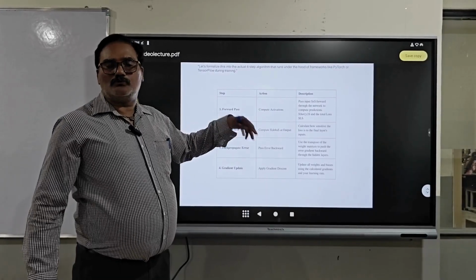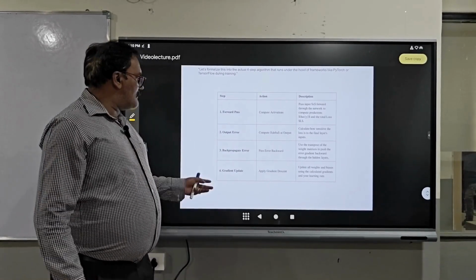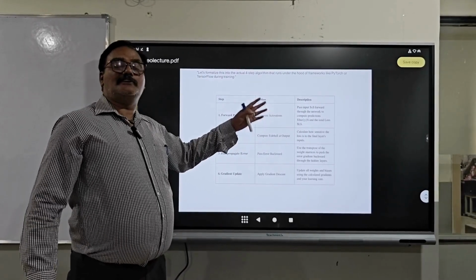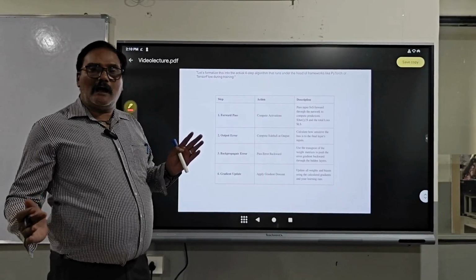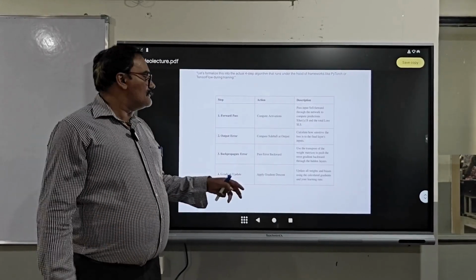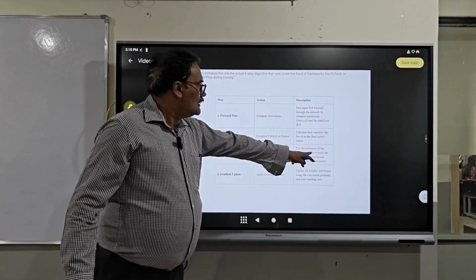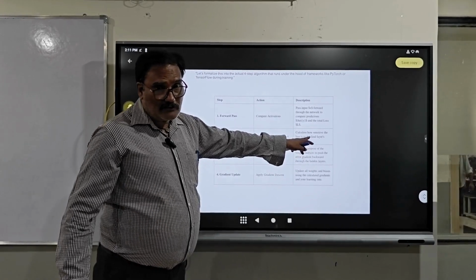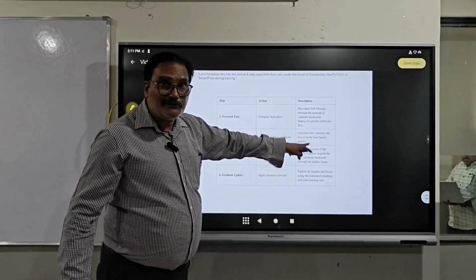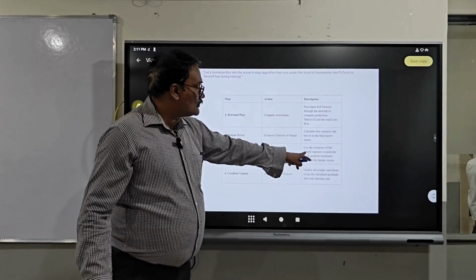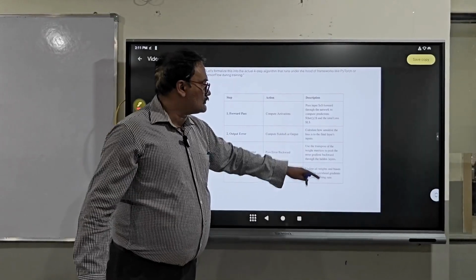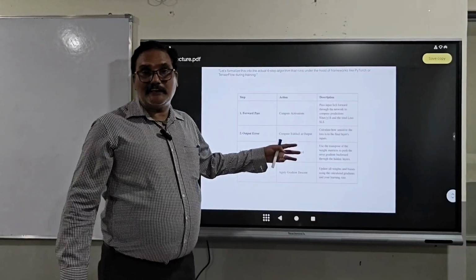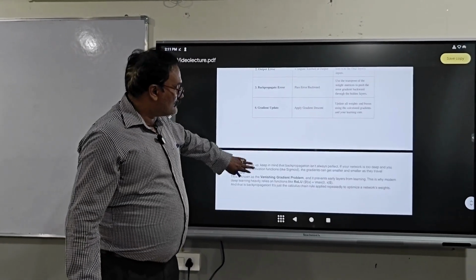Because it follows only a single direction. Whenever we come to backpropagation, the errors are comparatively more because of the coming and going, modifying and updating. That's why we use the transpose of the weight matrices wherever changes are required, wherever already changed, and wherever they need to change. These are the three aspects followed. Use the transpose of the weight matrix to push the error gradients backward to the hidden layer.